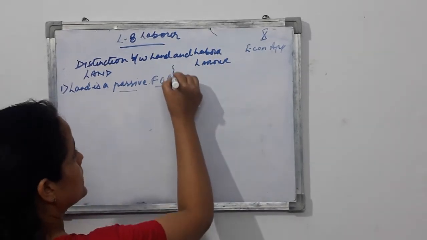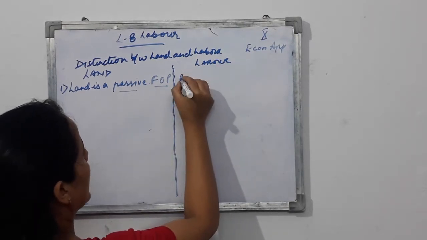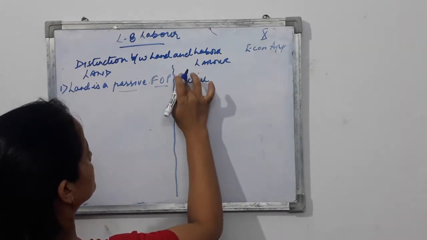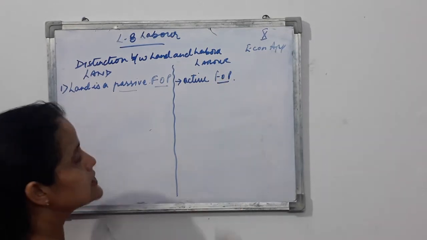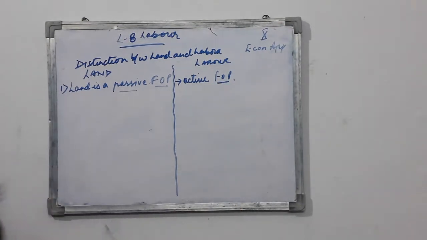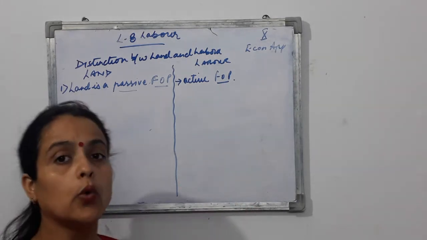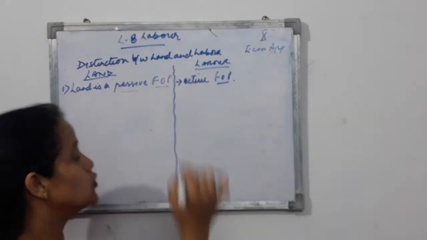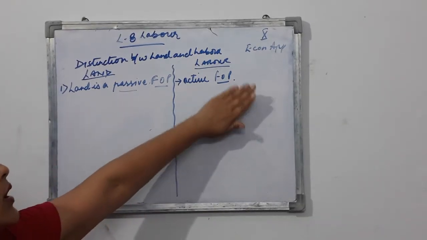Whereas labor is an active factor of production. What does it mean? It means that labor can work on its own. You need to give some instruction to labor, and they work on their own because they have the skills, they have the common sense, they know how to work, they know how to comply with the given instructions. So they work on their own.